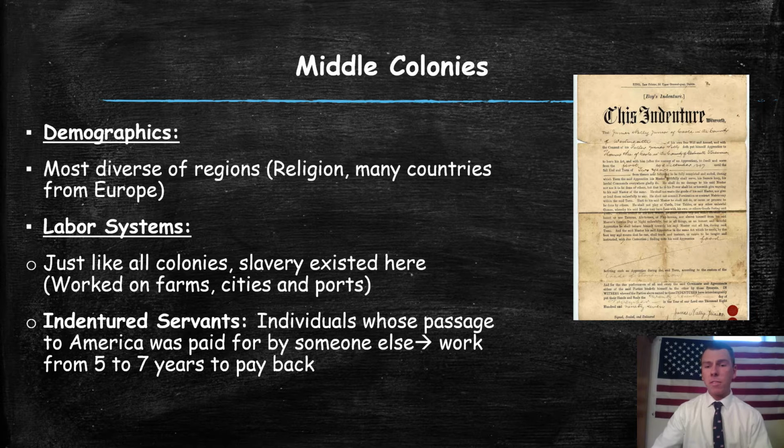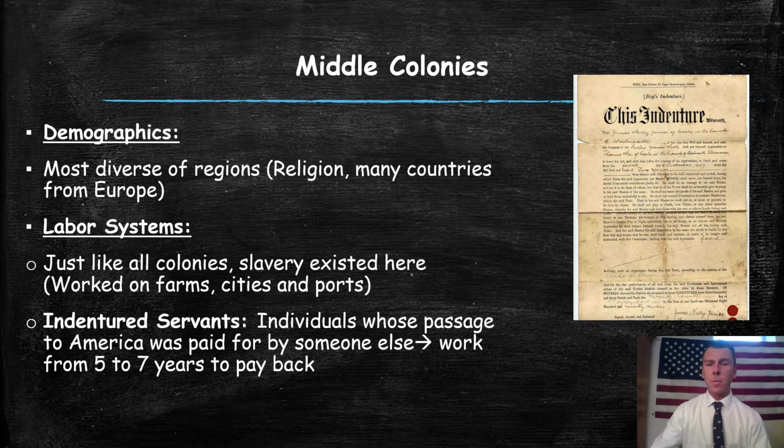All right, so labor systems. What did people do for jobs? Just like all colonies, slavery existed in the middle colonies. Yes, slavery existed in the North. When people think about this, they think it only lasted in the South. Not true. Slavery did exist in the North. It ended a lot sooner than it did in the South because we're going to see the North's economy later down the road is going to become more industrial. So there's not really a need for slave labor later on. These slaves worked on farms, cities, and ports. Whatever way they could, they worked.